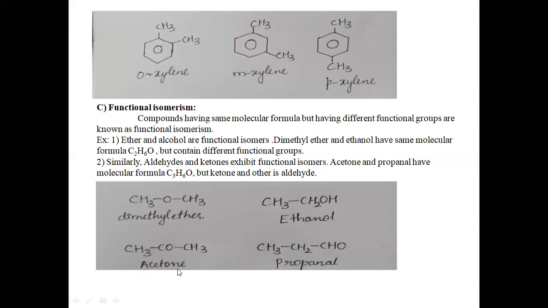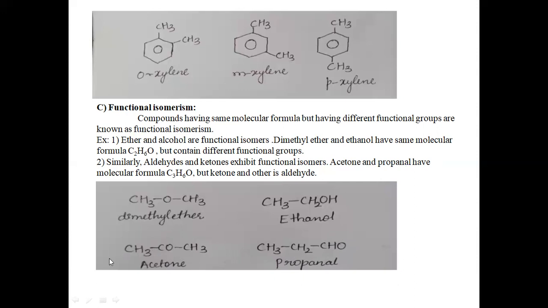Both have the same molecular formula, C3H6O, but there is a difference in the functional group. In the first compound, we have a ketonic group as the functional group, whereas in propanal we have the aldehyde CHO group as the functional group.